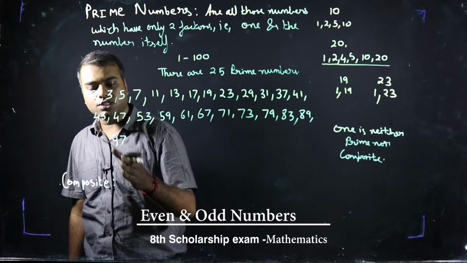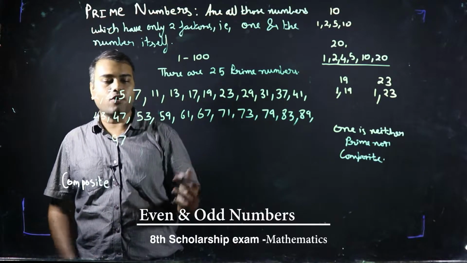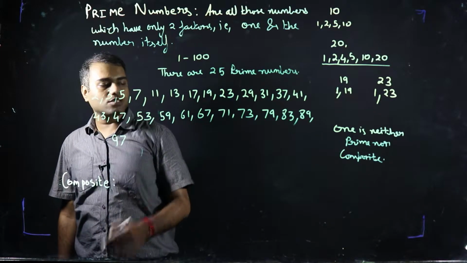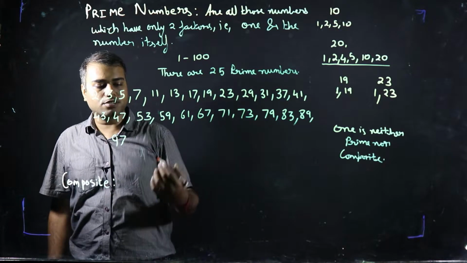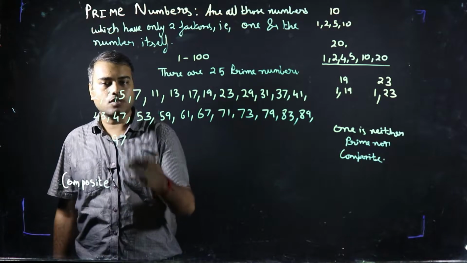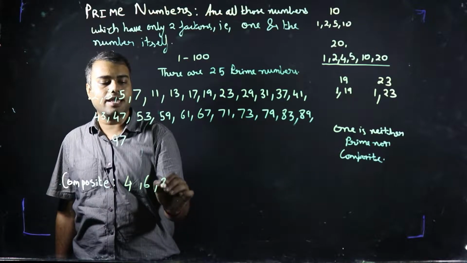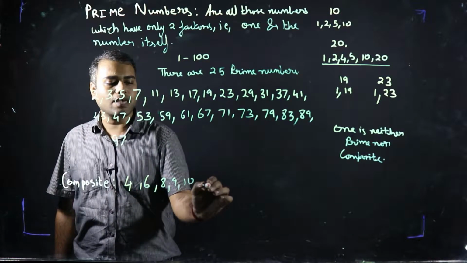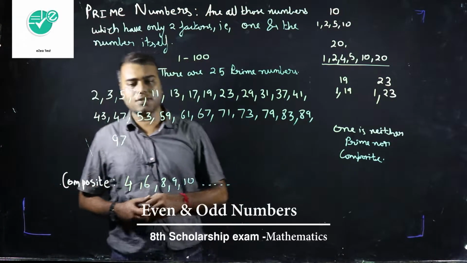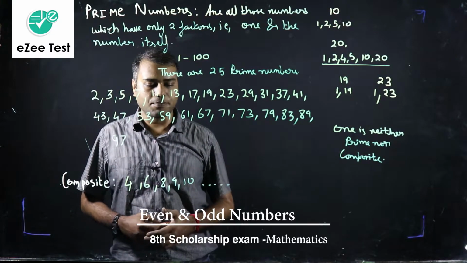Now all the numbers which are not prime are composite. So you can see between 1 to 100, if you know the prime numbers, you already know the composite numbers. One is neither prime nor composite, so we cannot write 1 as a composite number. 2 is a prime number, 3 is a prime number, now 4 is a composite number, similarly 6 is a composite number, then 8, then 9, and then 10. In the same way you can write all the composite numbers between 1 to 100, but there is no need to remember them. As you already know the prime numbers, you automatically know the composite numbers.